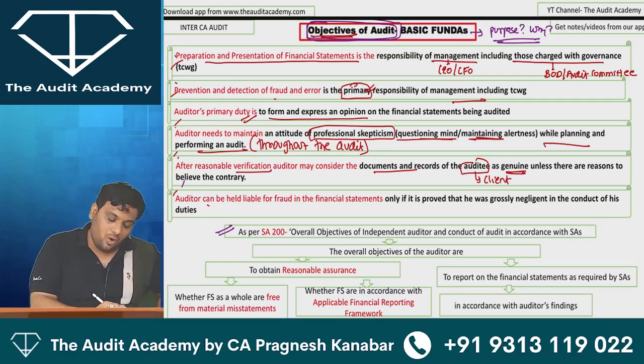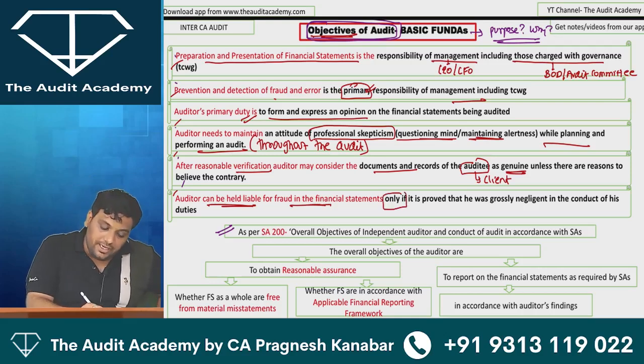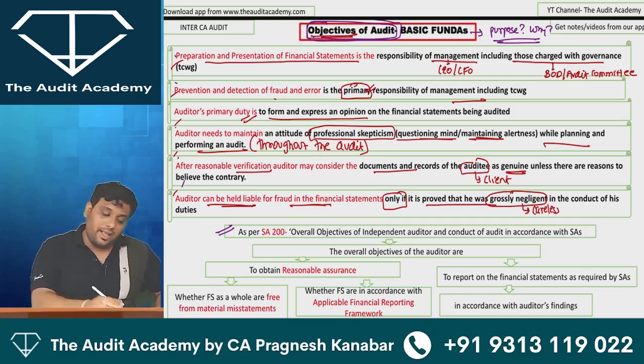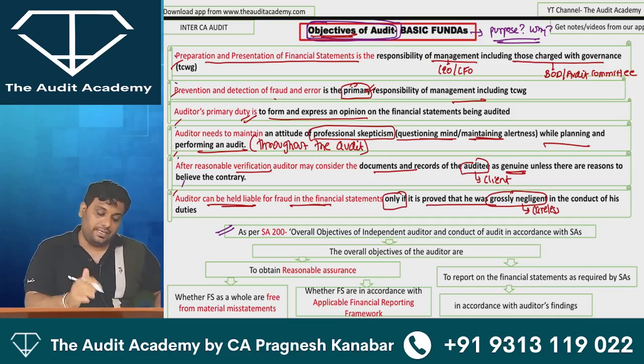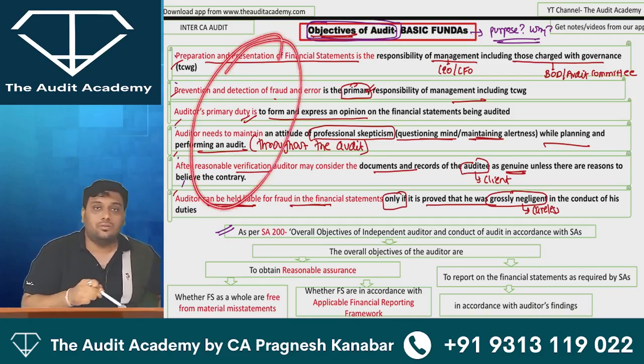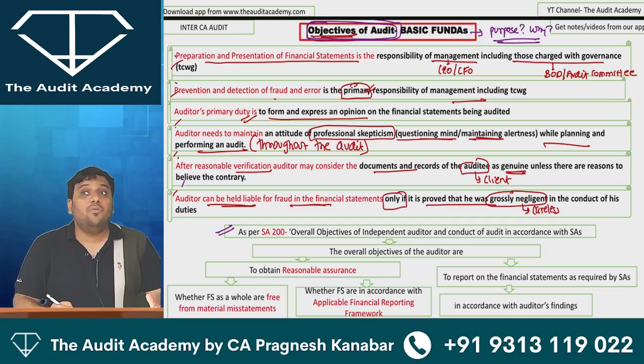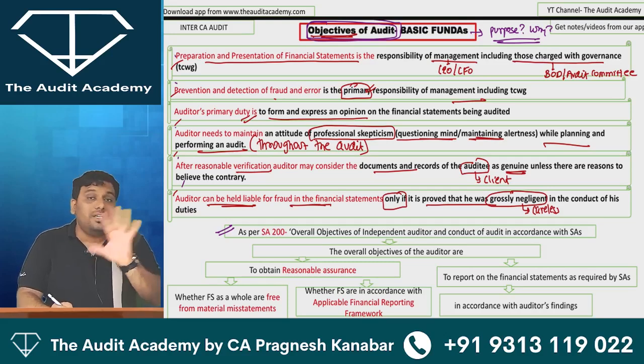Auditor can be held liable for fraud in the financial statements only if it is proved that he was careless, grossly negligent in the conduct of his duties. Listen to me, all the students. When you start reading, you feel like, how will we learn everything by heart? Don't keep that pressure right now.